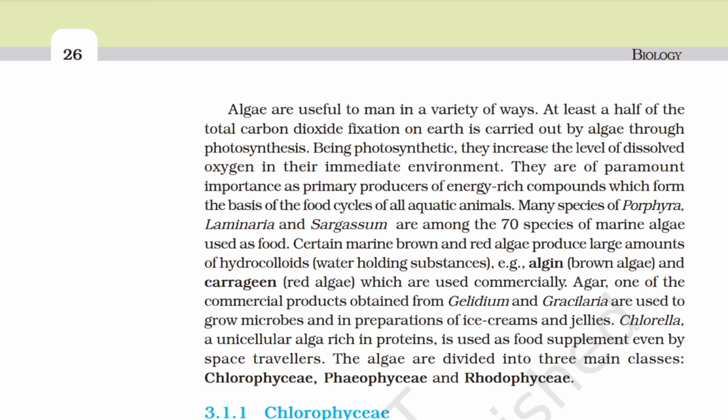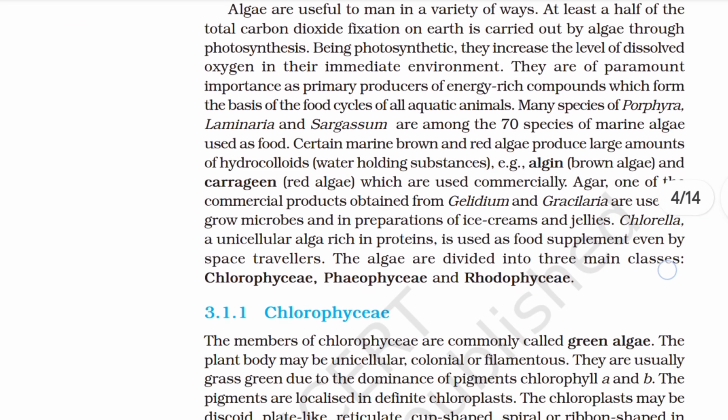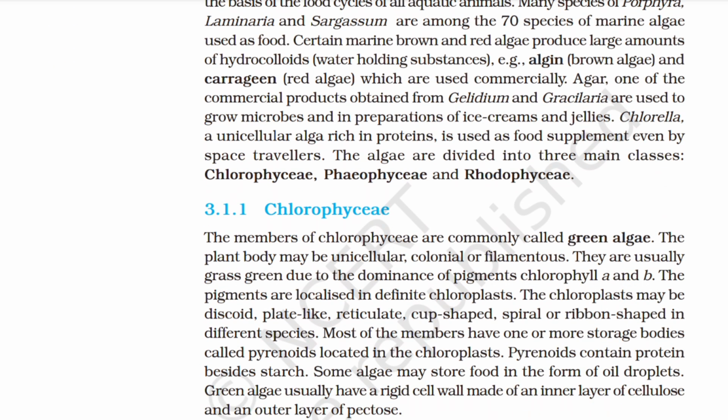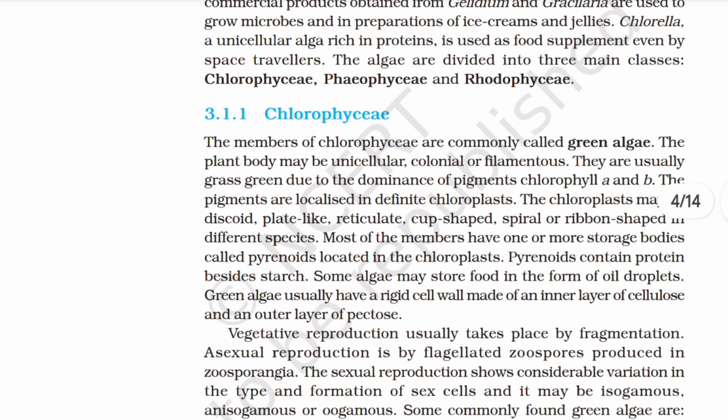Agar, one of the commercial products obtained from Gelidium and Gracilaria, is used to grow microbes and in preparations of ice creams and jellies. Chlorella, a unicellular alga rich in proteins, is used as a food supplement even by space travelers. The algae are divided into three main classes: Chlorophyceae, Phaeophyceae, and Rhodophyceae. 3.1.1 Chlorophyceae. The members of Chlorophyceae are commonly called green algae.